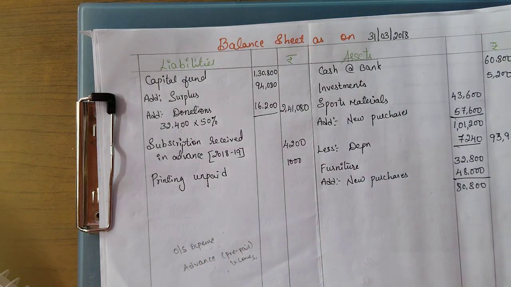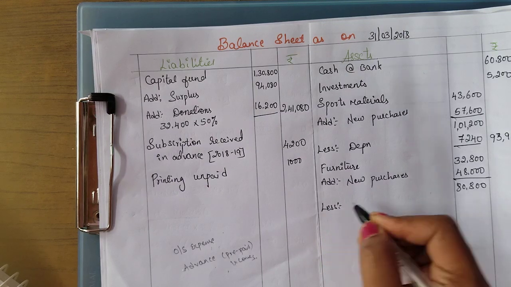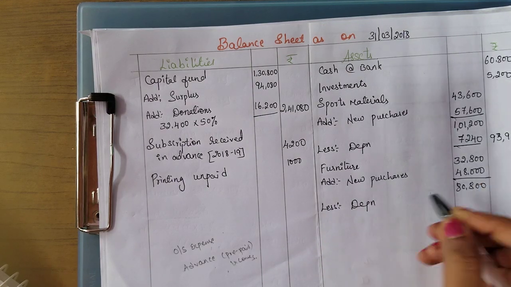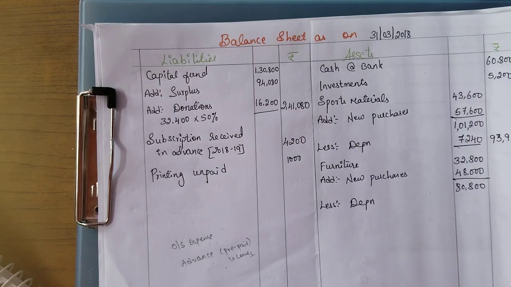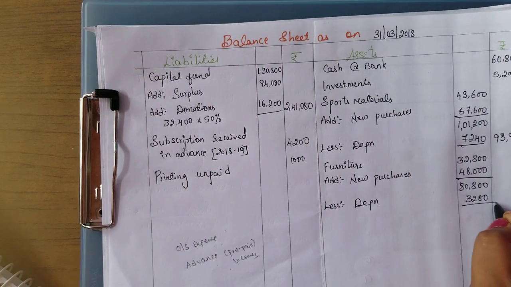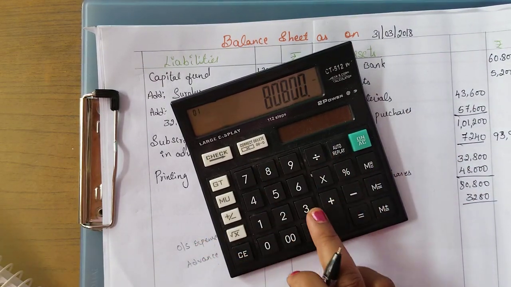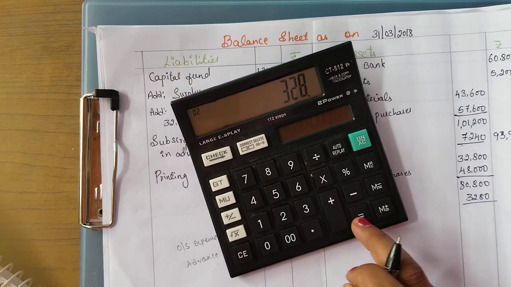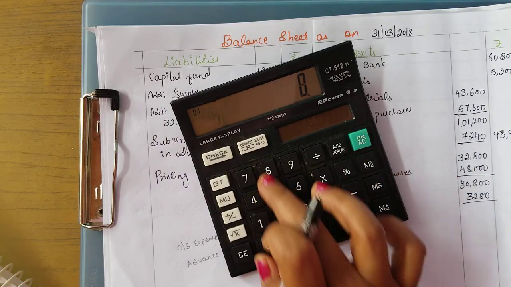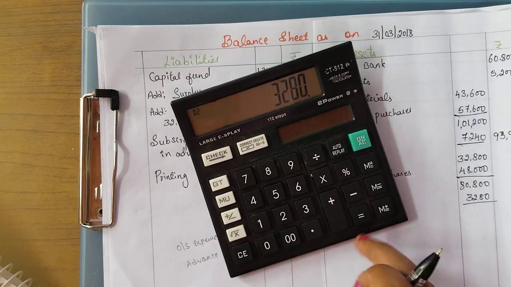Since there is depreciation for furniture, I have written it in the inner column. Less depreciation that we have calculated in the income and expenditure account, 3,280. So 80,800 minus 3,280.